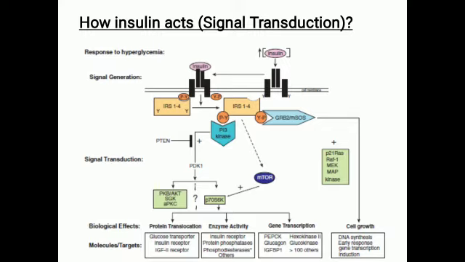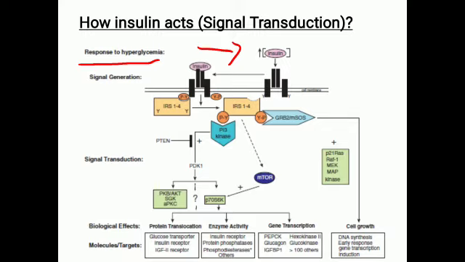So this gives a stimulus for the secretion of the hormone insulin. So in response to hyperglycemia, the insulin is secreted. This insulin, once secreted, is then ready to transduce the signal.